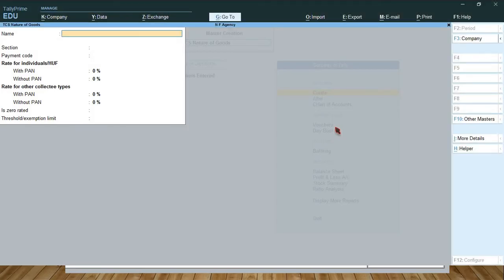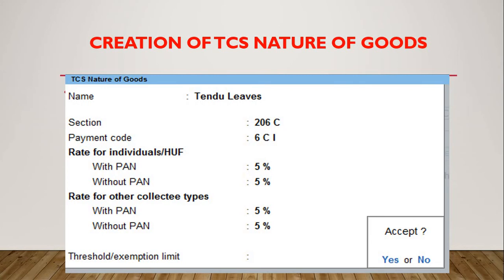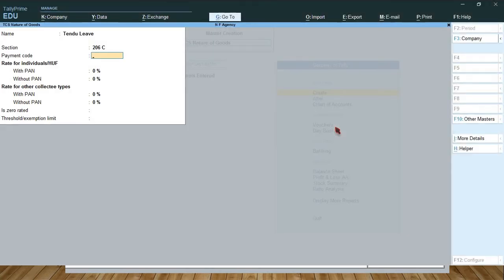So next, tendu leaves. You know what is the meaning of tendu leaves? That is BD leaves. Smoking of BD leaves. 206C, 5%.